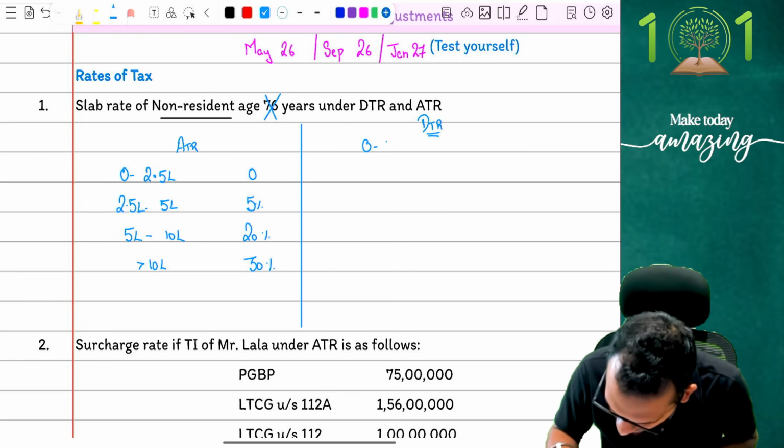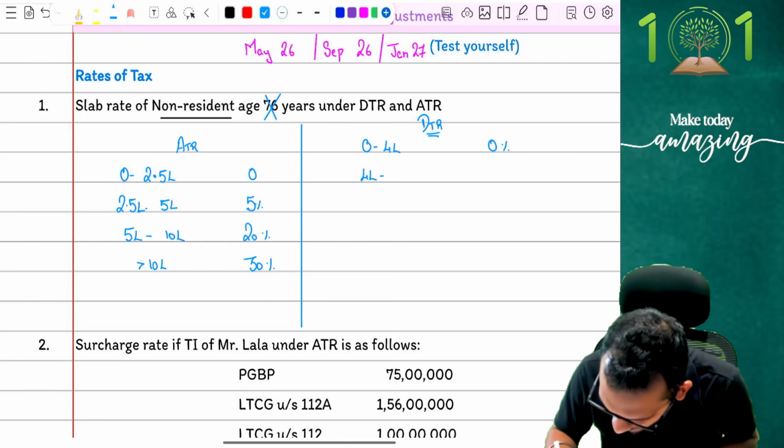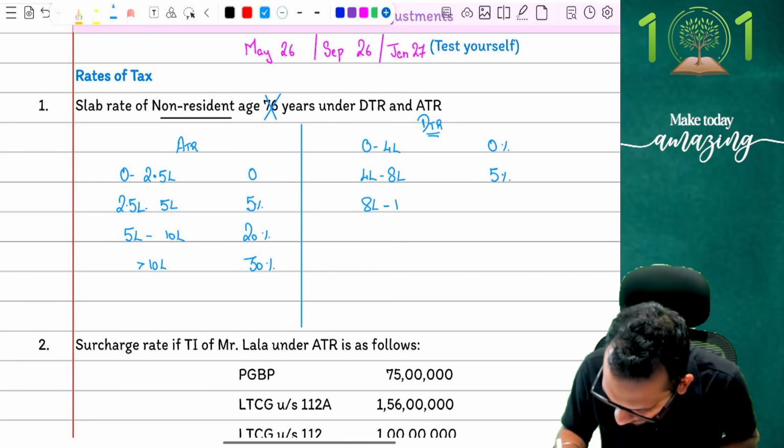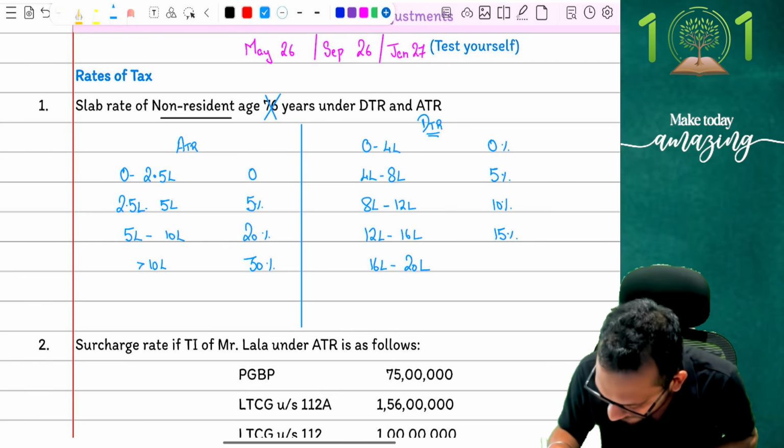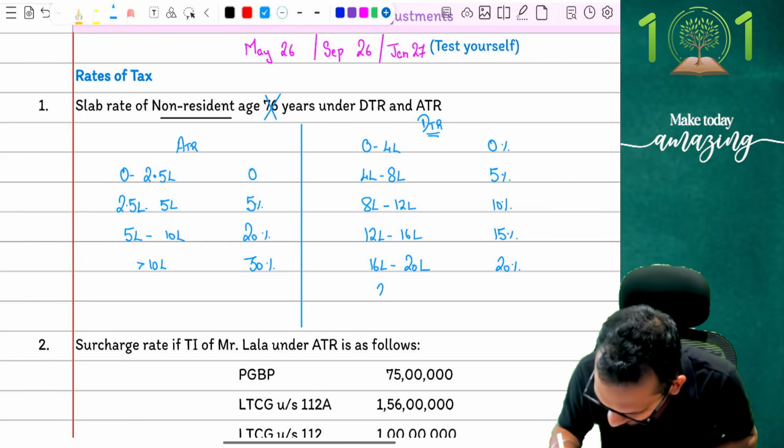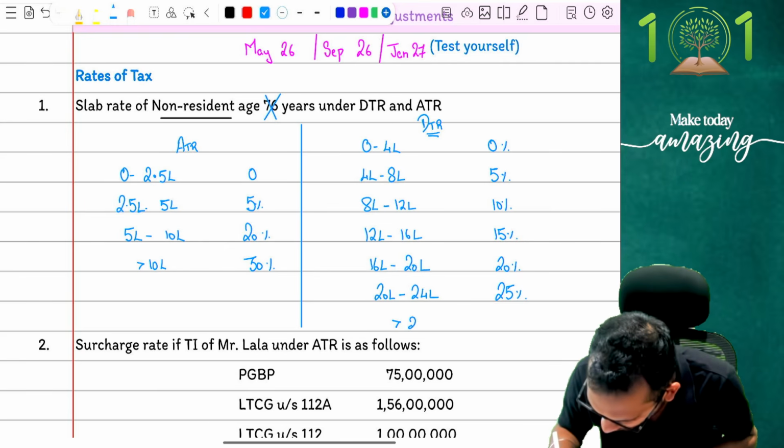I'm going to simply say that for 0 to 4 lakh rupees, you're going to tax at 0%. From 4 lakh rupees to 8 lakh rupees, I'm going to tax at 5%. From 8 lakh rupees to 12 lakh rupees, I'm going to tax at 10%. From 12 lakh rupees to 16 lakh rupees, 15%. From 16 lakh rupees to 20 lakh rupees, 20%. From 20 lakh rupees to 24 lakh rupees, 25%. And then after 24 lakhs, I'm going to start taxing at 30%.